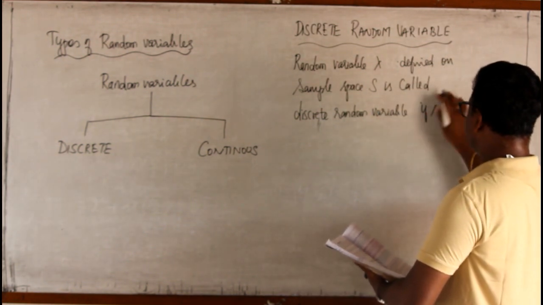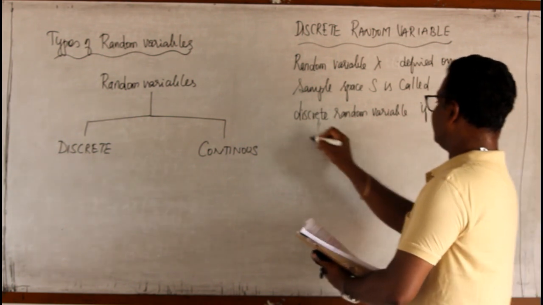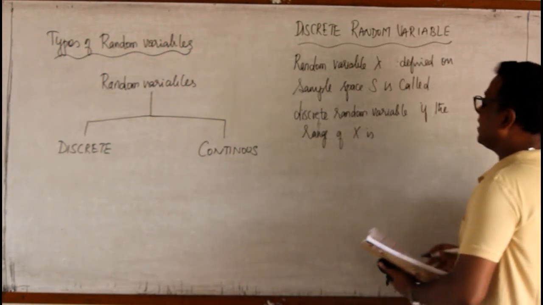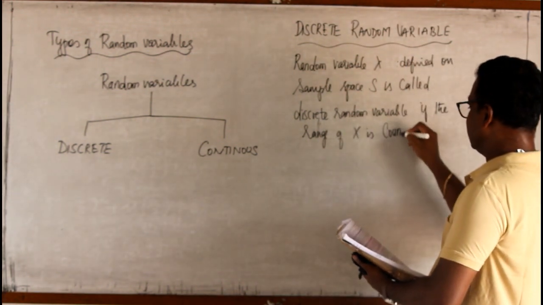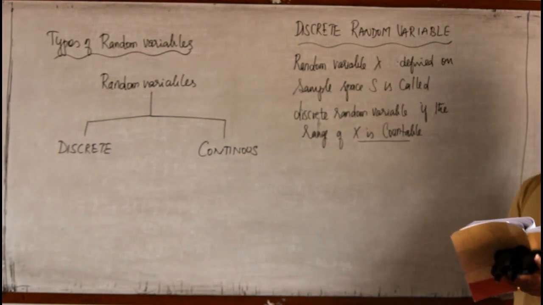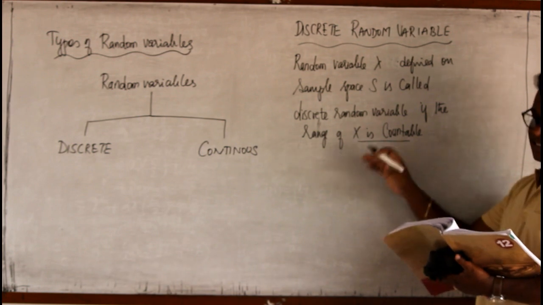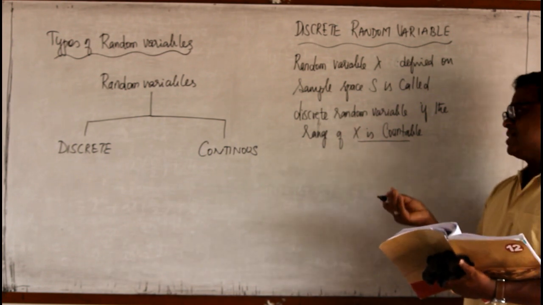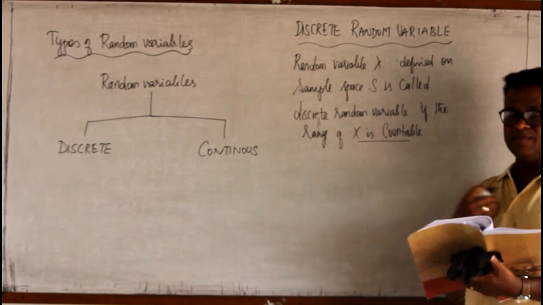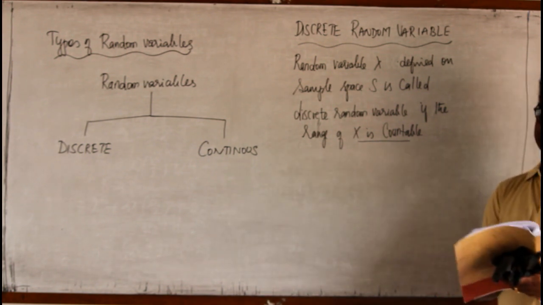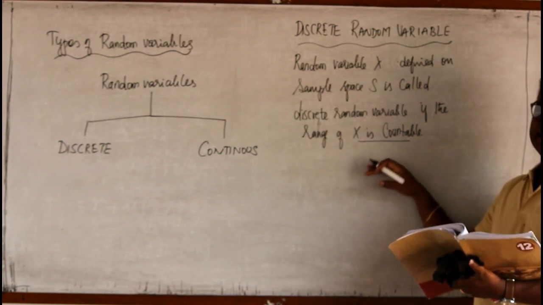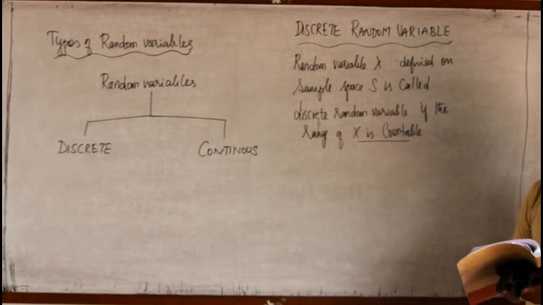if the range of x, the range of the random variable, is countable. If it is always a discrete random variable, it will be expressed in numerals, constants. So if I know the numerals, then we say it is countable. If the random variables are countable, then we say that one is a discrete random variable.